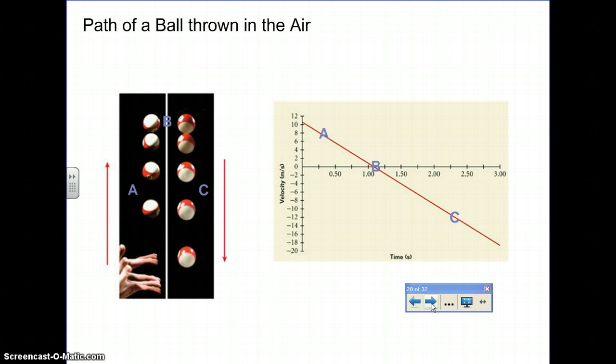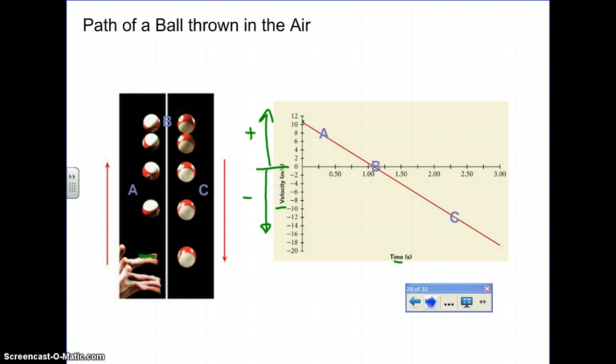Take a look at the graph here. You can see that this is a velocity versus time graph. It's telling us how fast, that's its speed, and in which direction it's moving, up or down, based on positive, these numbers here are all positive, or negative for its direction. So you can see here these numbers are all negative. So that means that initially, it looks to me like initially this object started moving upward at about 11 meters per second. So that's maybe here when it first leaves the hand of the person who threw it.